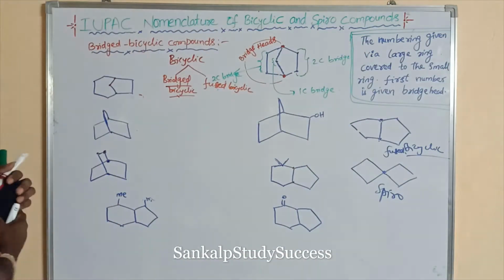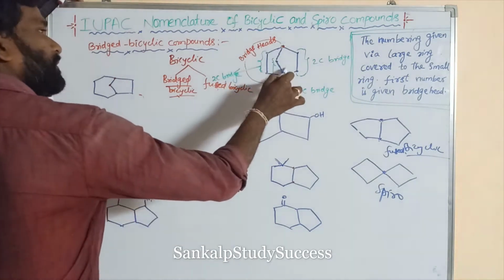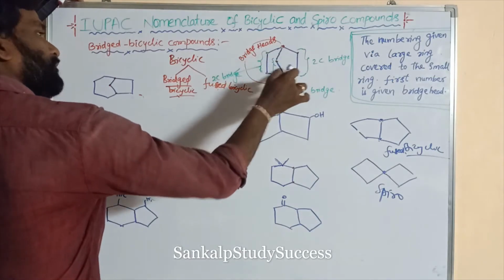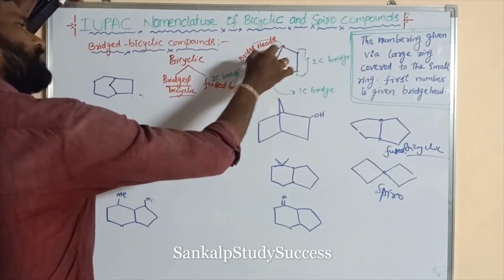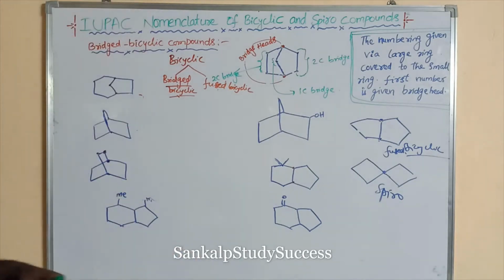Suppose here the two rings are the same. How many carbons are present? 1, 2, 3, 4. This is also 1, 2, 3, 4. Both are like 5, right? Both have the same number of carbons. So if we take another one, right?